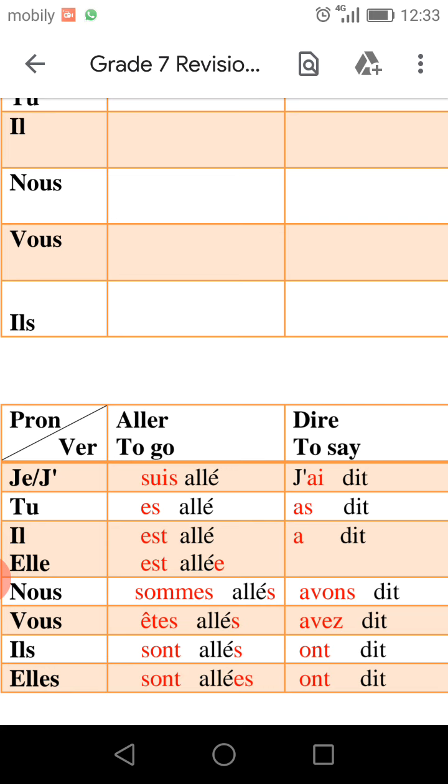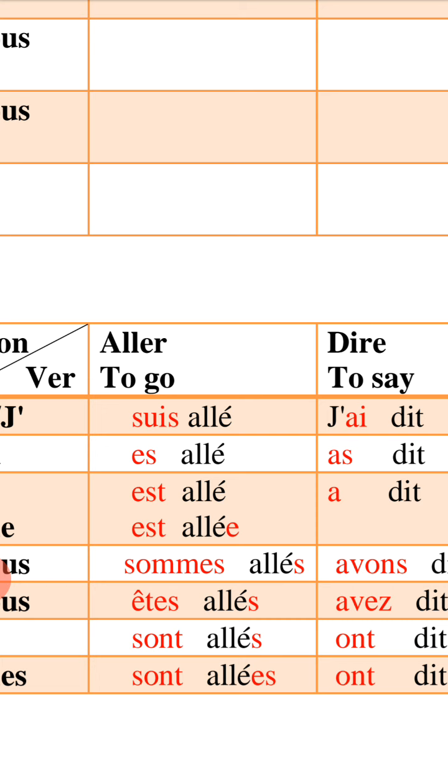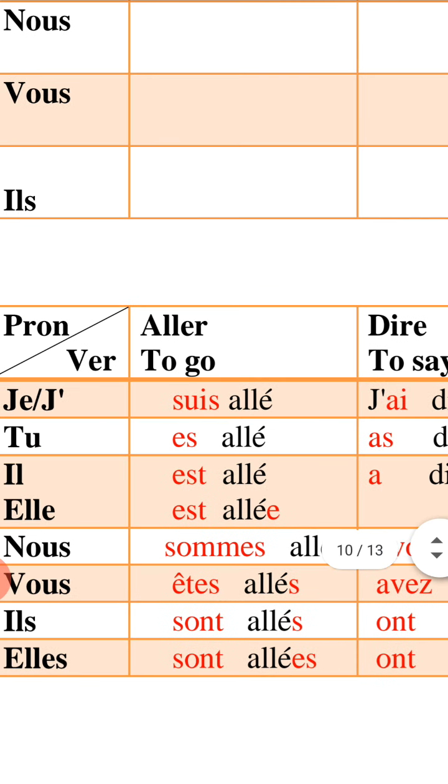Again, here I said, il est allé, d'accord? He went. Allé here without another letter. We have only e accent aigu. But if you check elle est allée here, with another letter e after e accent. Why? Because we said before, if you are talking about feminine, like elle, like Yasmin, like Asma, you should make agreement or matching between le participe passé, allé, I mean, and the pronoun.